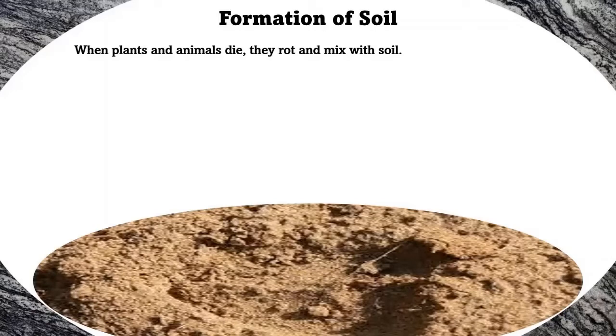When plants and animals die, they rot and mix with the soil. Thus, soil has tiny pieces of rocks, minerals, and rotted pieces of dead plants and animals. The rotted plants and animals are called humus.